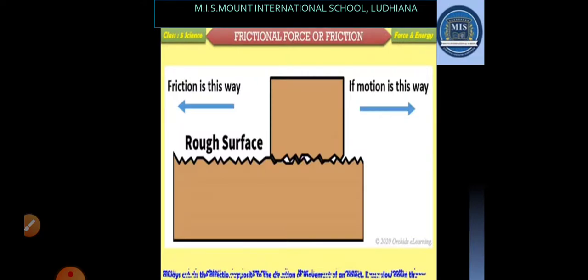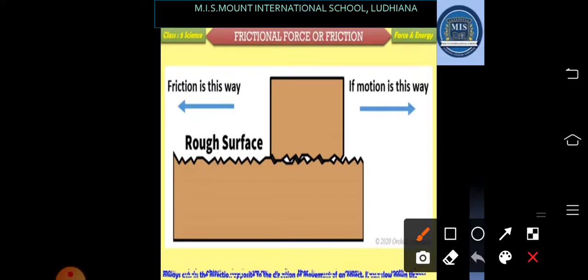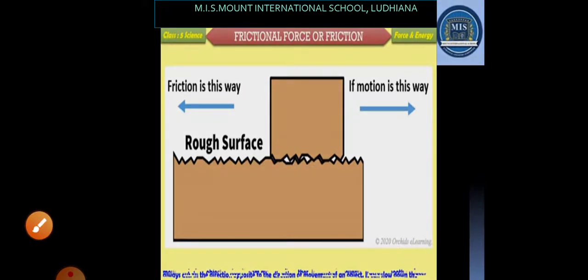If the surface is rough, then the friction applied will be more, because frictional force depends on the nature of the surface in contact. Like here we have this surface and this surface, and both the surfaces are rough. Then in this case it will be really hard to slide this box in this direction, as the frictional force is very large.